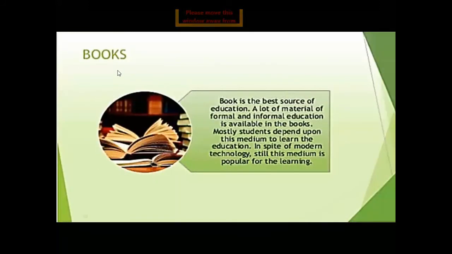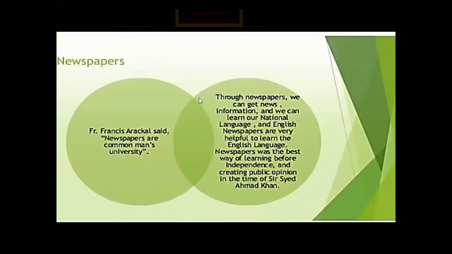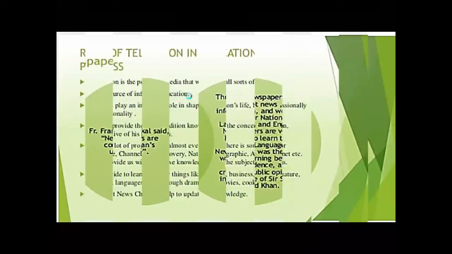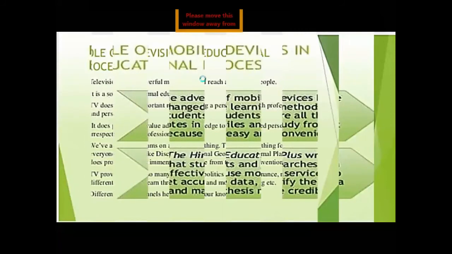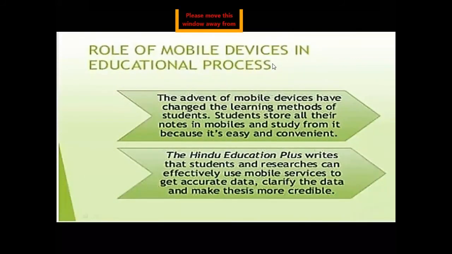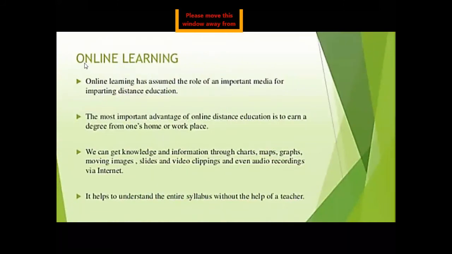Role of media through books, through magazines, through films, through newspapers. Role of television in the educational process, then role of mobile devices in the educational process, then the latest trend which is going on is online learning. How is online learning turning into the most essential way of imparting education?